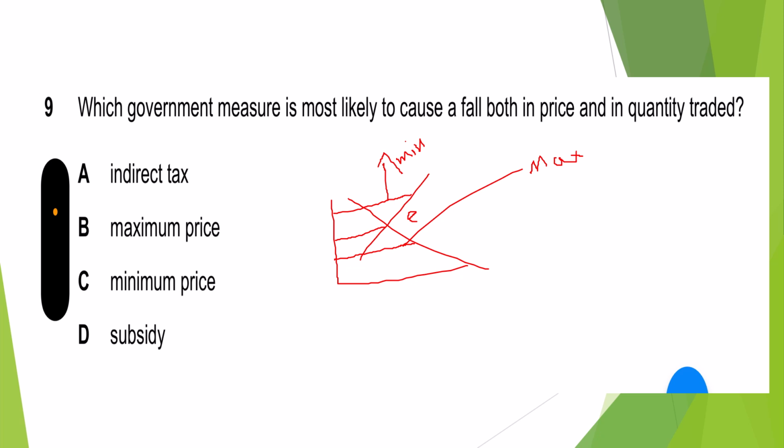And this is the equilibrium price, E. So price increases by a minimum price. No, it says a fall in both. So price decreases by the maximum price here. So B could be the answer over here. And subsidy, no. So B is the correct answer.